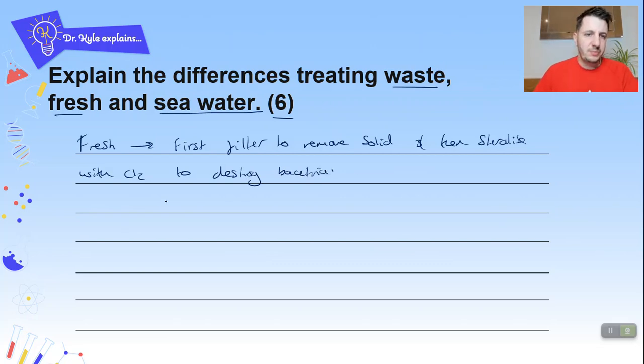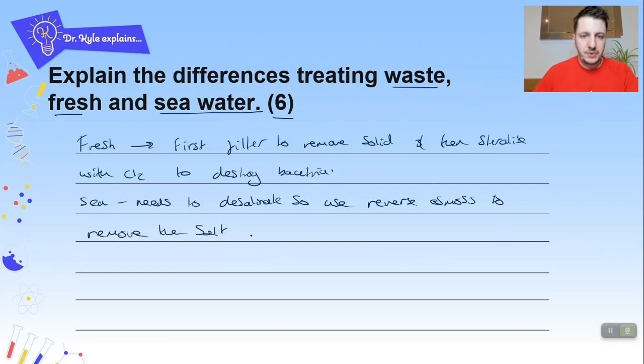Okay, first bit done. Then I would say seawater. So what's the issue with seawater? It's going to be salty, so it needs to desalinate. So use reverse osmosis to remove the salt. Issue: this requires lots of energy.